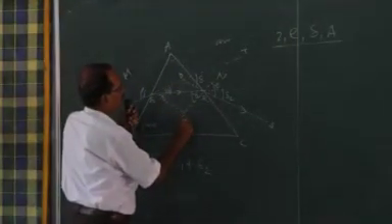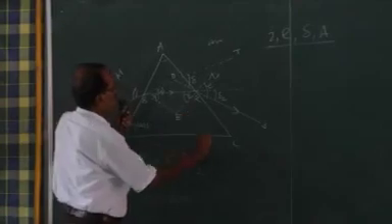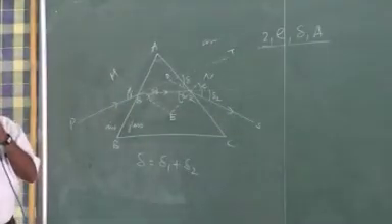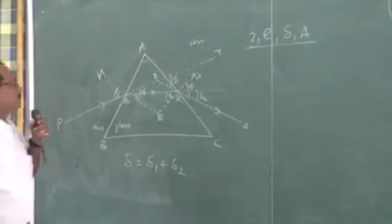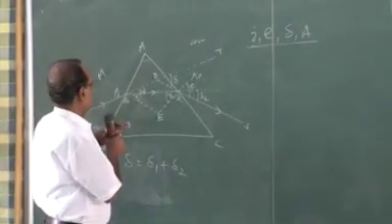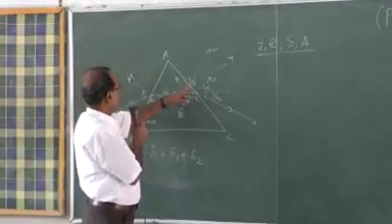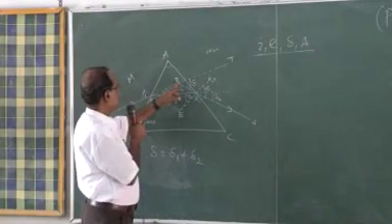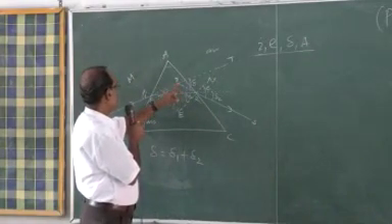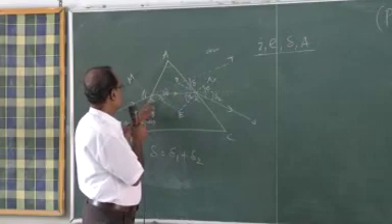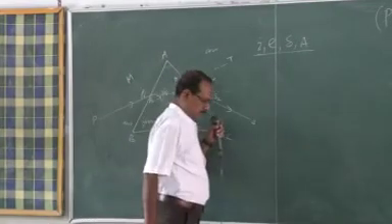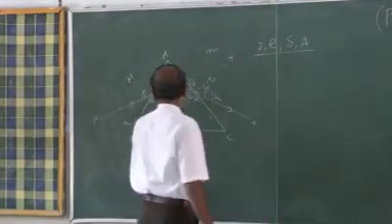Say they are meeting at a point, mark it as E. Okay? Now, from triangle DQR, first we will do this one.